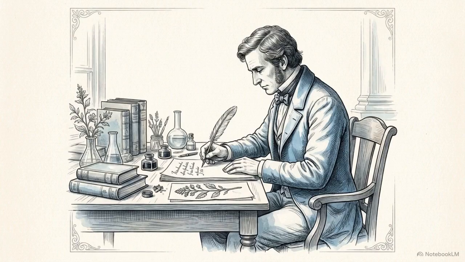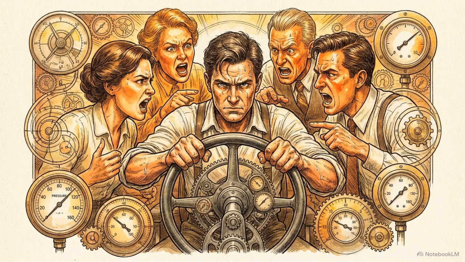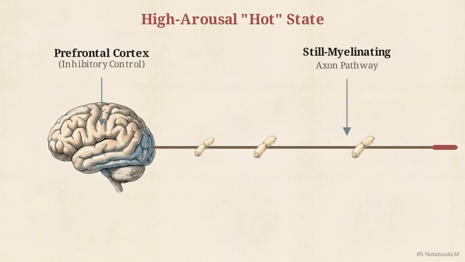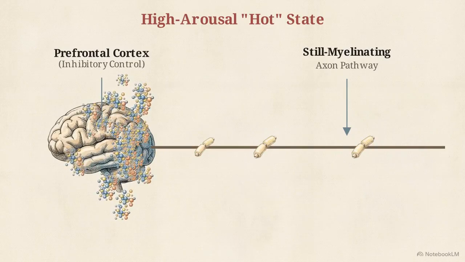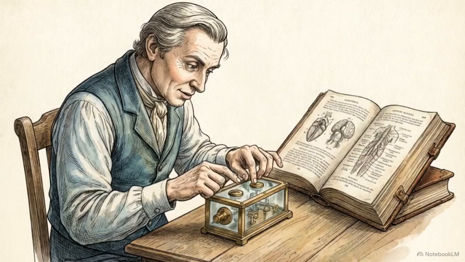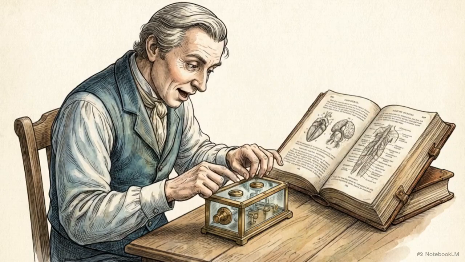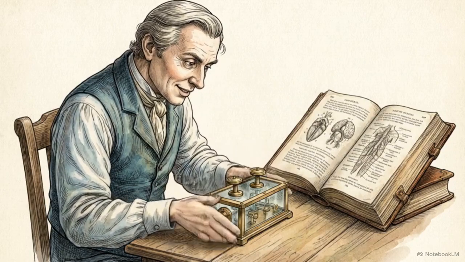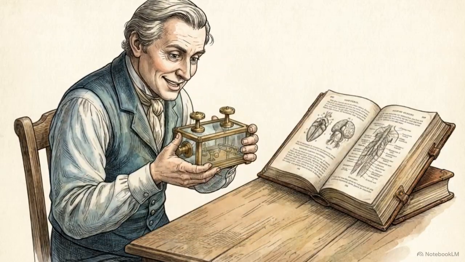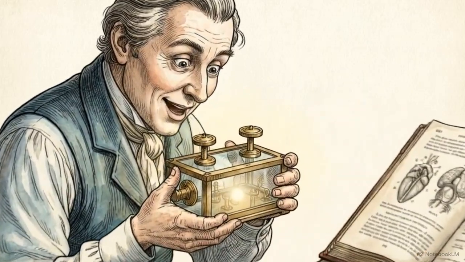Under low arousal, hypothetical cold conditions, adolescent cognitive networks perform competently and rationally. Hot cognition involves high arousal conditions with acute peer presence and immediate real-world consequences. Under hot conditions, the still myelinating connections to the prefrontal cortex frequently fail to exert effective inhibitory control. This physiological lag manifests psychologically as temporal discounting. Temporal discounting occurs when immature frontal lobes fail to weigh future consequences against immediate rewards.